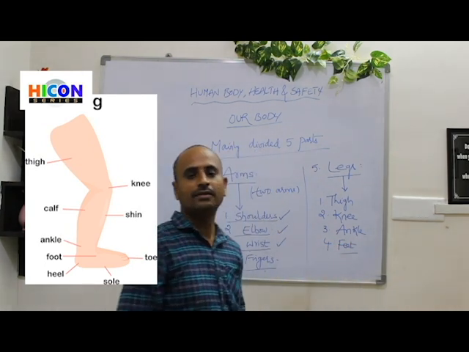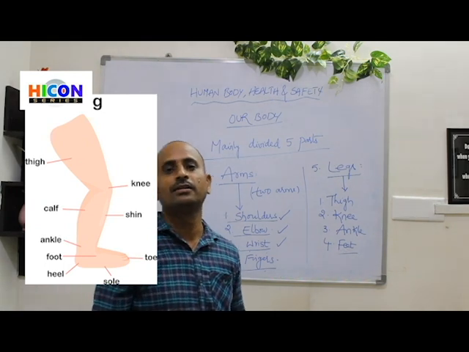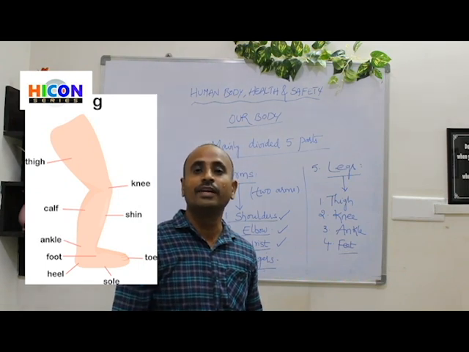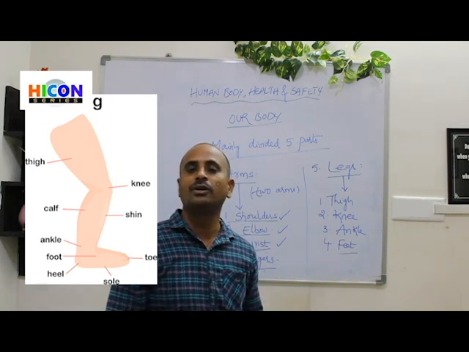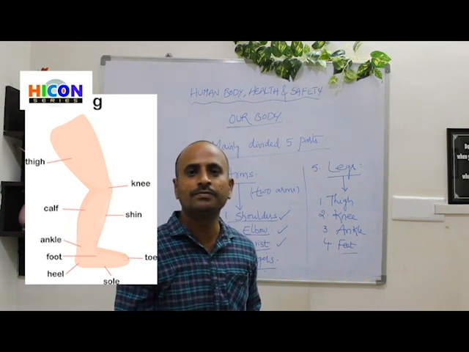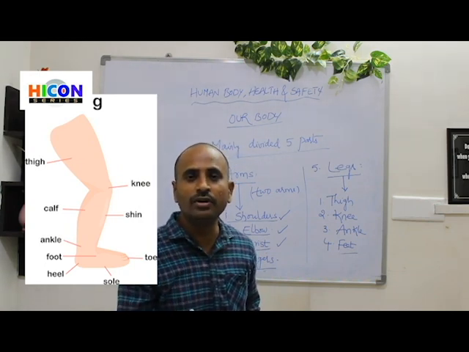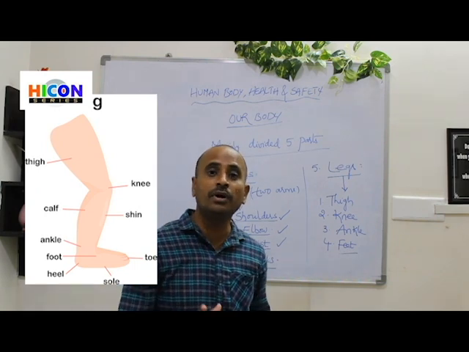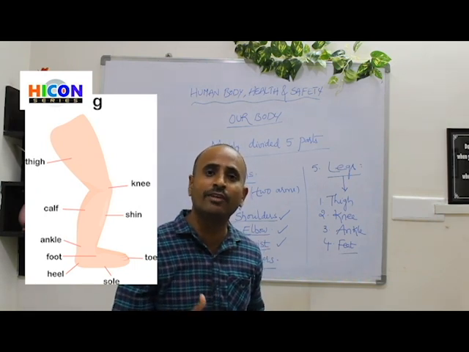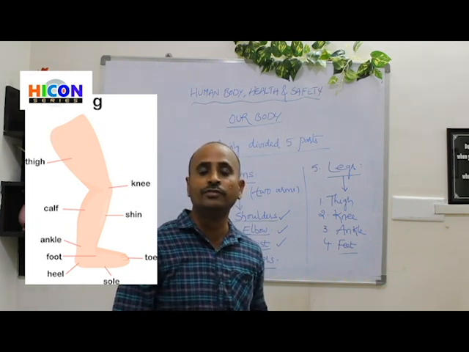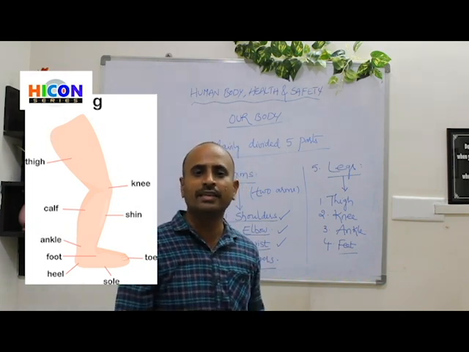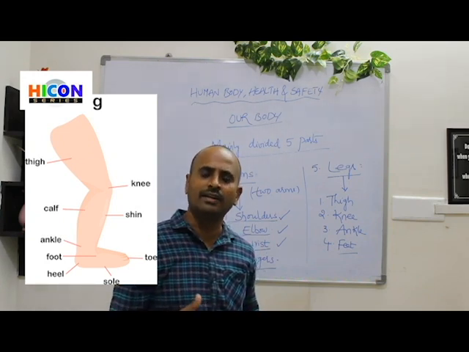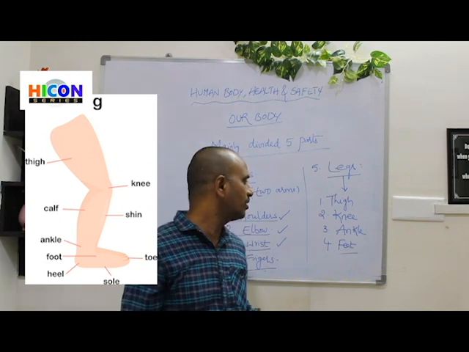So feet. Where are the feet located? Children, locate the part feet in the picture. Where is it located? Yes. The part of the leg which touches the ground is called feet. So we have total 2 legs. Which part of our leg touches the ground while walking, running, jumping? Yes, the part which touches the ground while running, jumping, standing is called feet.